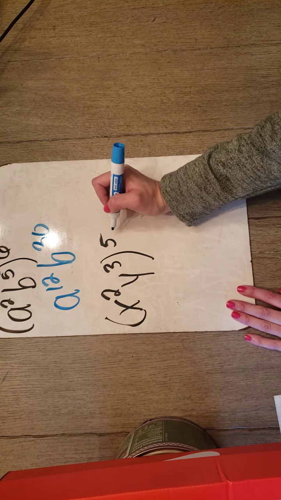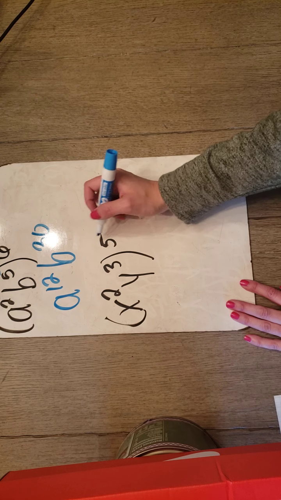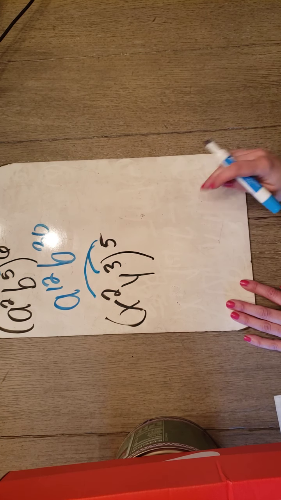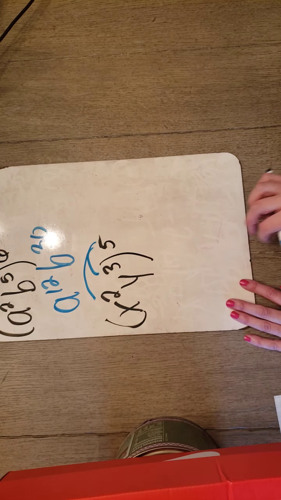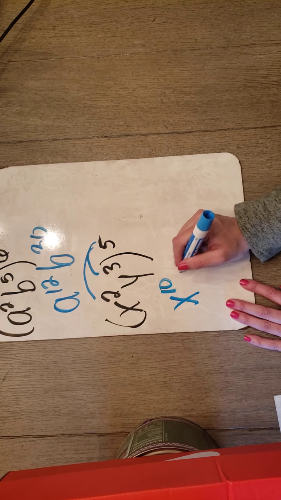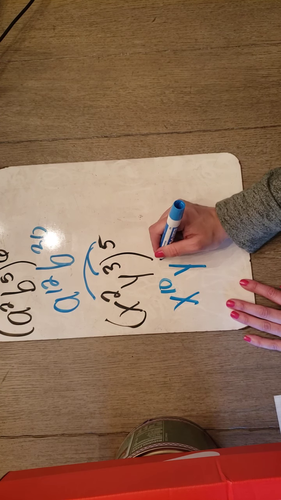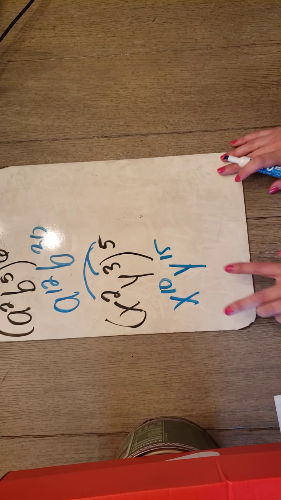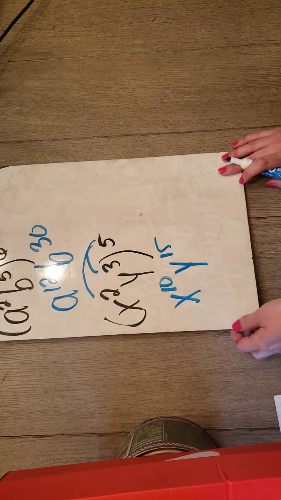Now this one, how many arrows are coming off the 5? 2, because you have 2 exponents inside the parenthesis. So x to the second becomes x to the 10th. Y to the third becomes y to the 15th. 2 different bases, so you're done.